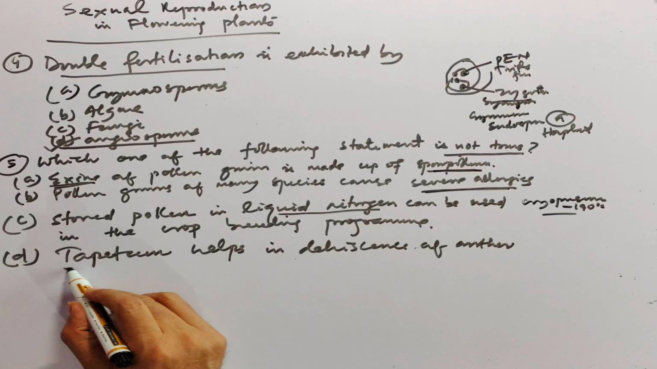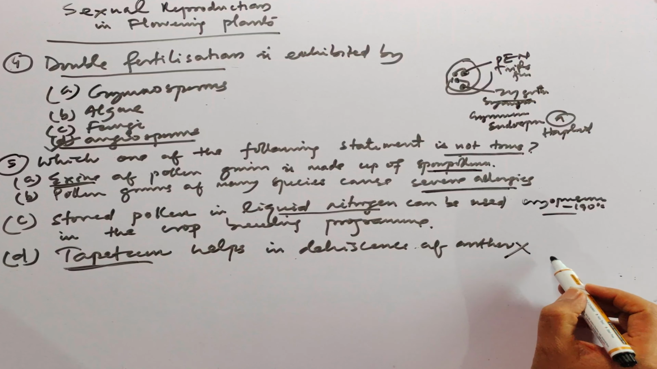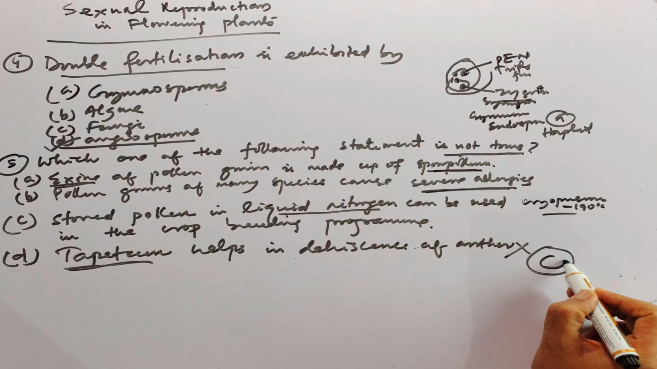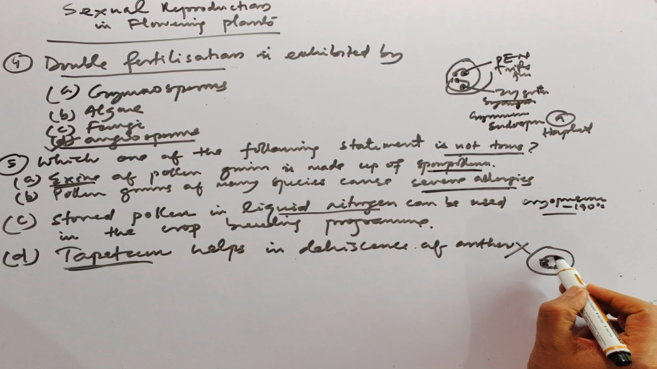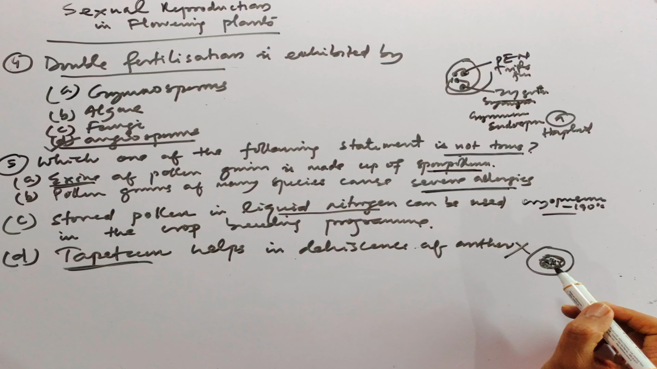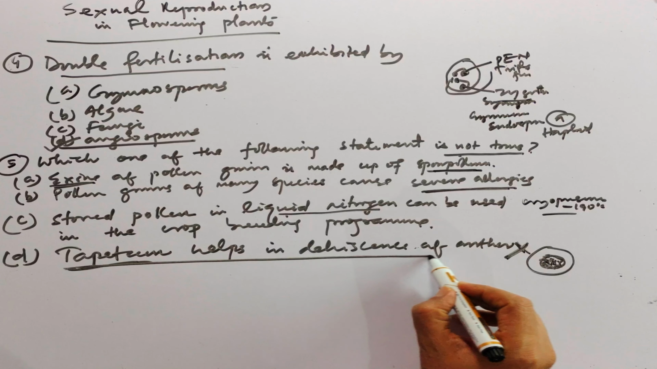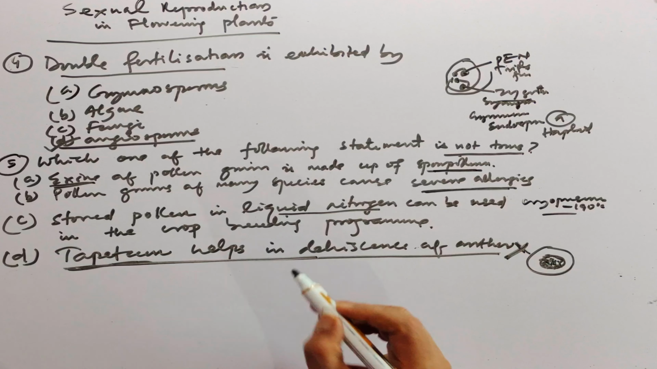But the last one, tapetum helps in dehiscence, this is the wrong statement, because when we take the wall layers, the innermost layer is tapetum, surrounding the microsporangium. Here it nourishes the developing pollen. So this statement is wrong, or not true.